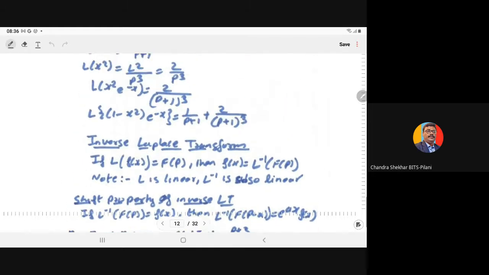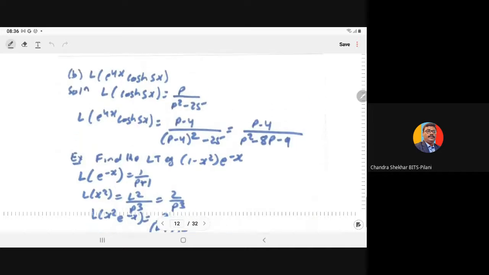Let us understand the same thing with another example. Suppose we have to compute the Laplace transform of e to the power 4x cos hyperbolic 5x.